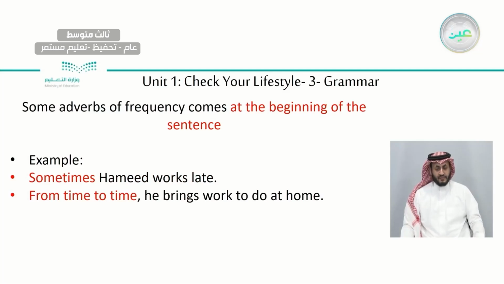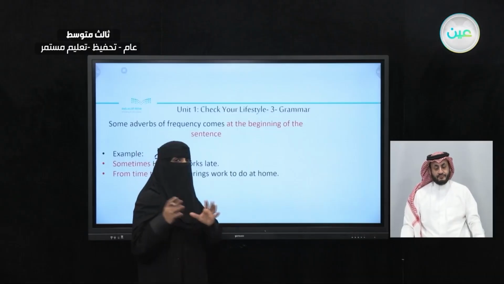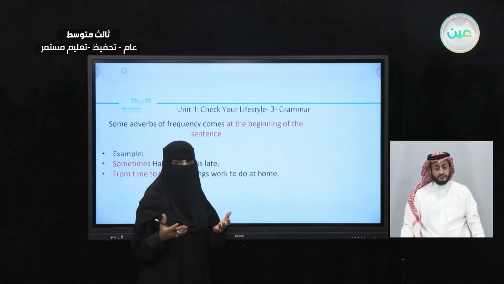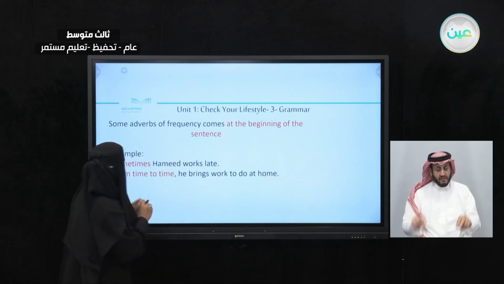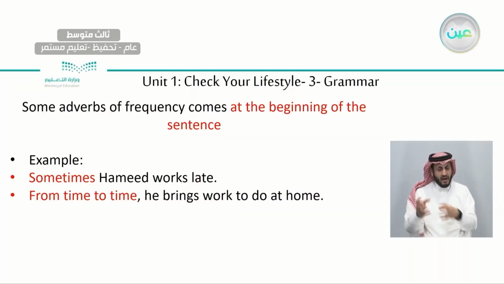We said that we can put it at the end, but sometimes we put the adverb of frequency at the beginning of the sentence. For example, sometimes Hamid works late. Or, from time to time, he brings work to do at home.